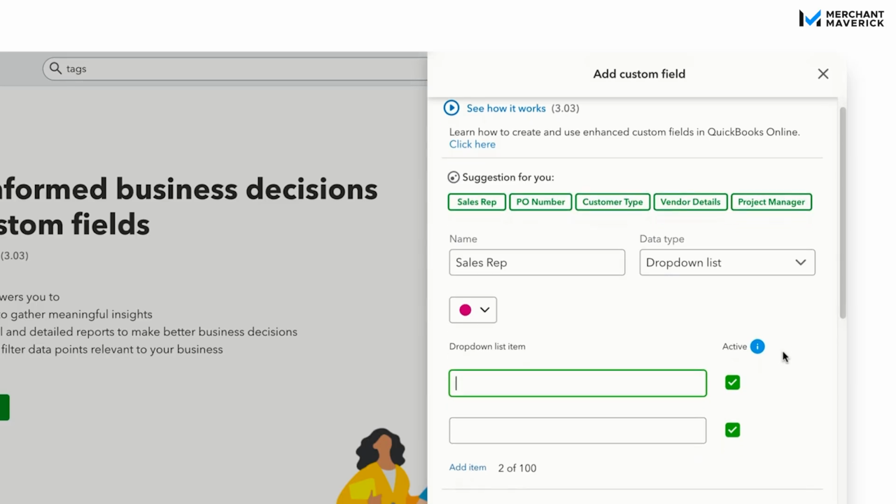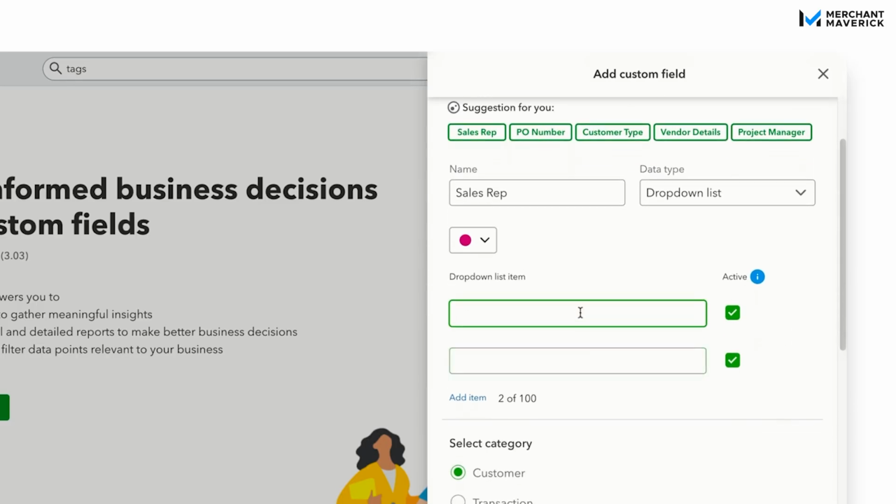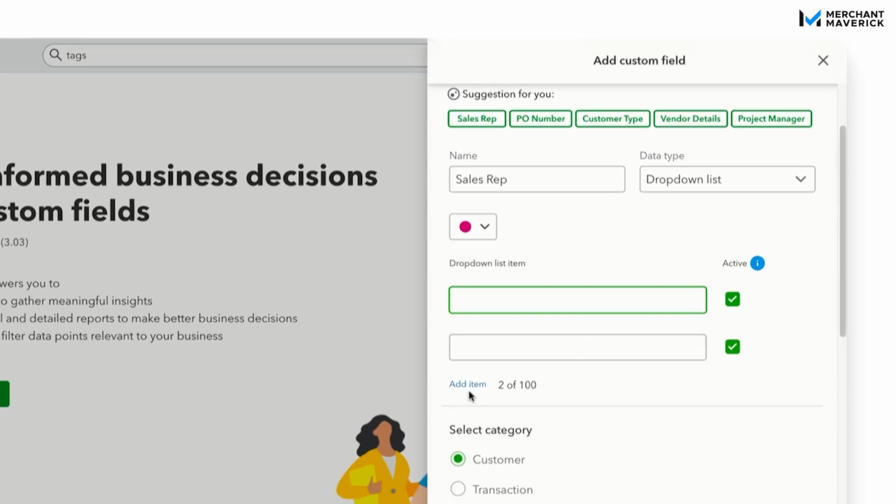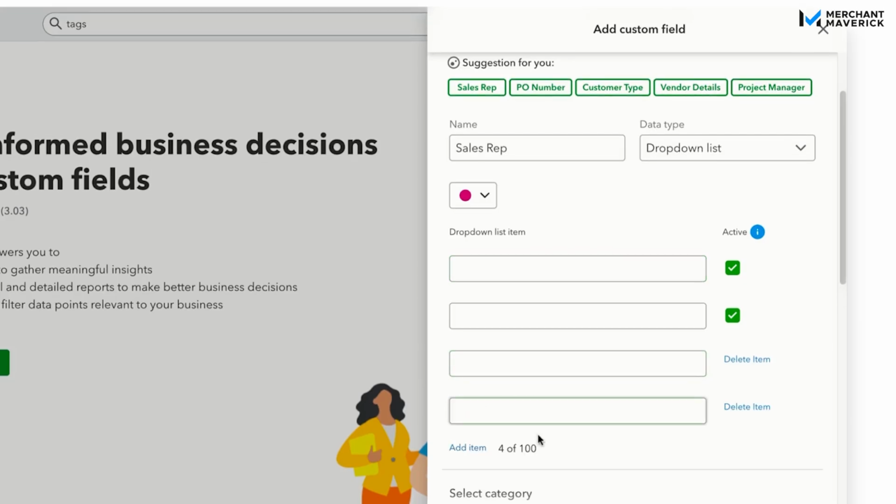So now we're going to add our items. There are two fields here. As you can see, you can just click here and add more. You can add up to 100. I recommend keeping your list as small as possible just to keep everything simple, but you might need to use more, and you do have the option to add up to 100 items if wanted. So we're going to go in here and we're going to type some names. We're going to type Erica, Ahmad, Alina, and Kendall.